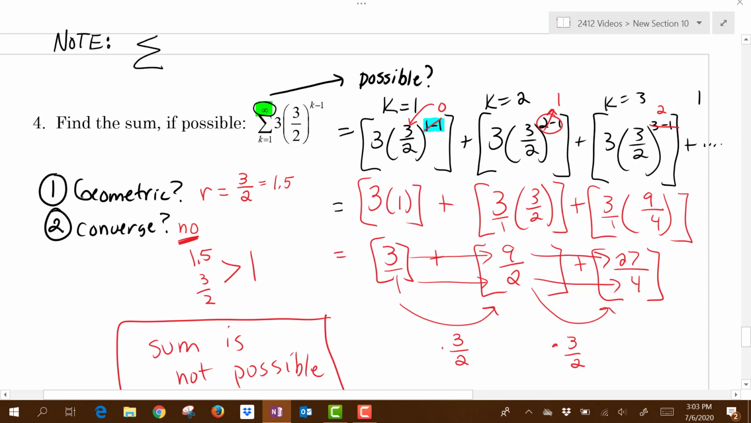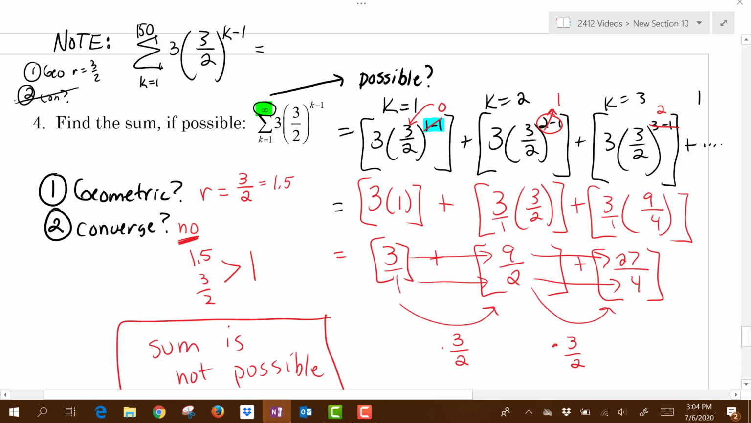What if I have this exact same question, almost exactly the same, except at the top, let's say I have 150. So let's say everything else is the same. In other words, it's geometric, because the r value would still be 3 over 2. But do I need to ask myself, does this sequence converge? And the answer is no.